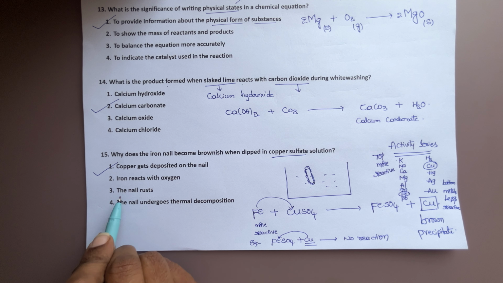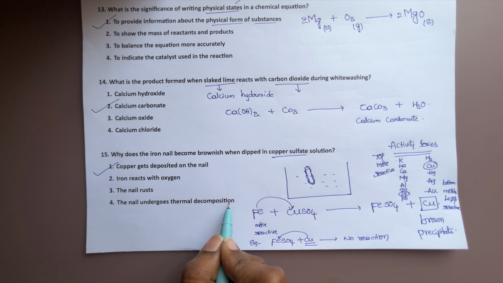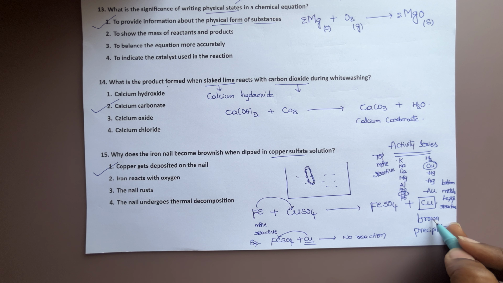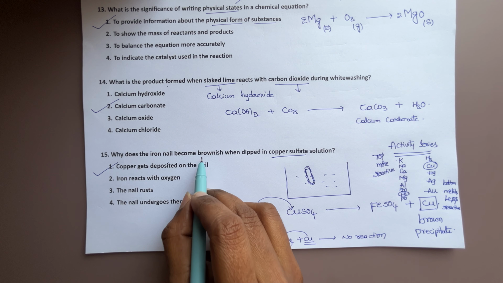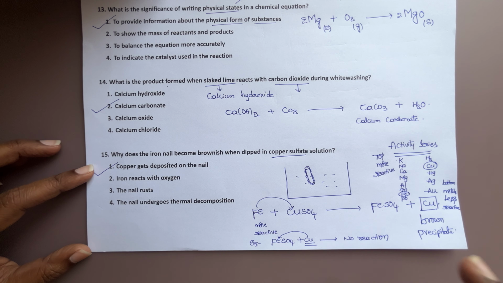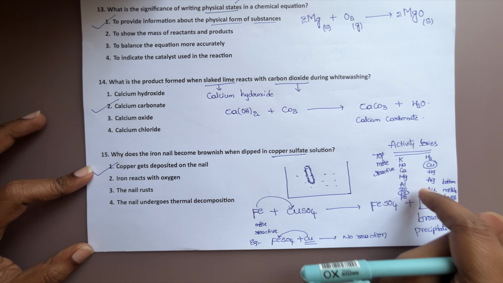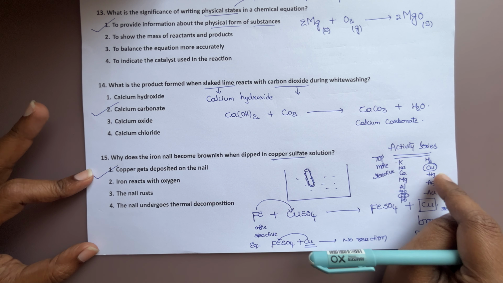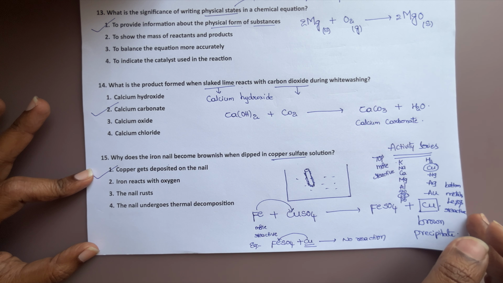Iron reacts with oxygen, nail rusts, nail undergoes thermal decomposition. These are all wrong. Copper is deposited on the nail. This is a brown color. Copper deposited on the nail is why it looks brownish. So this is the concept. The activity series is very, very important. If you learn this, definitely one question will come, not only this year, but every year.